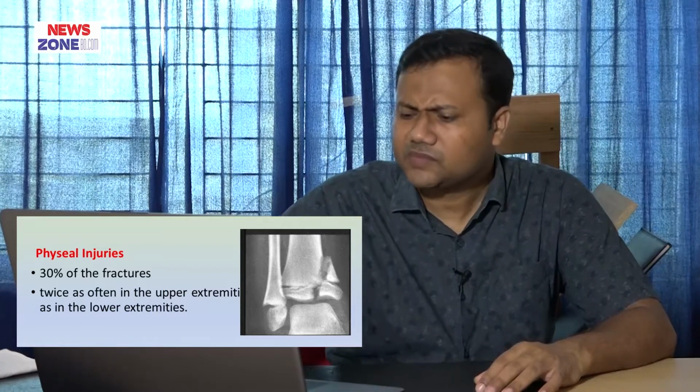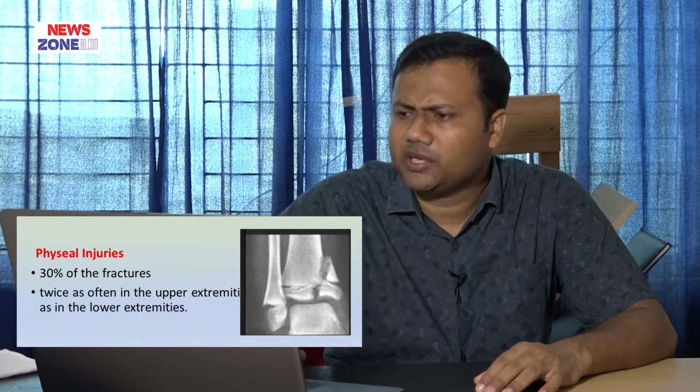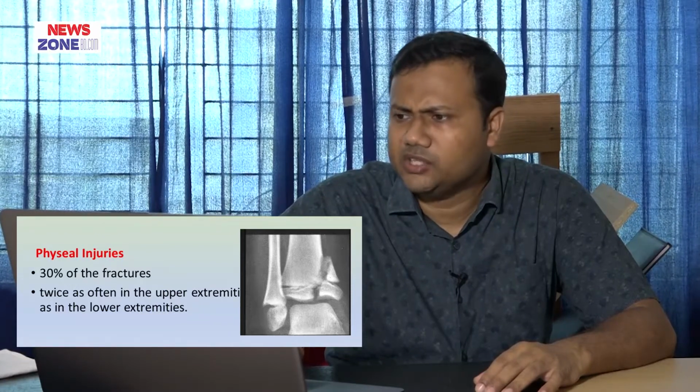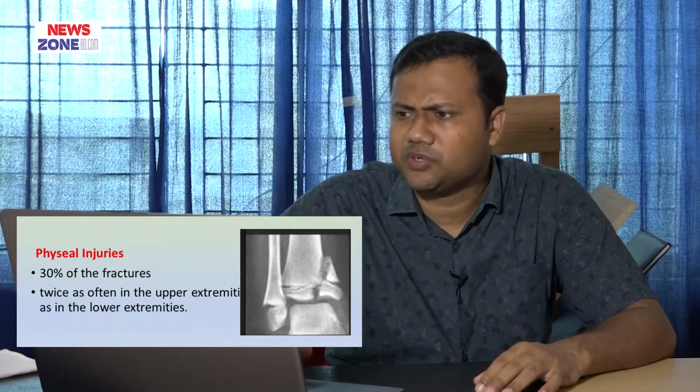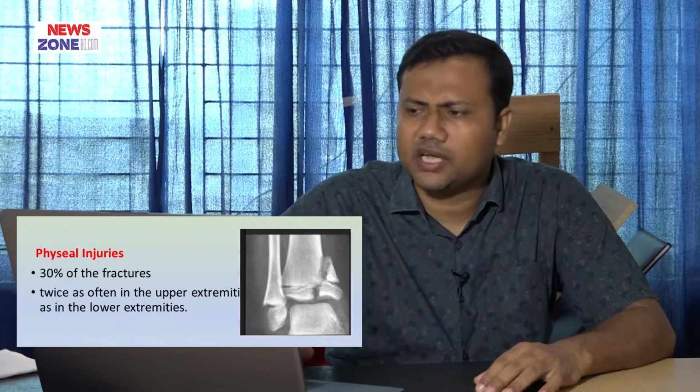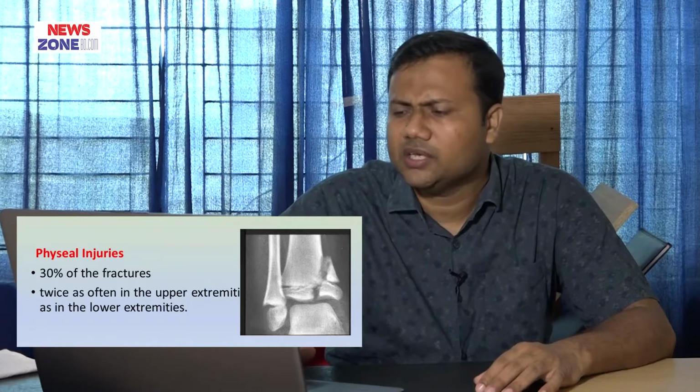Okay, here is an example of an X-ray of the ankle joint, showing a physeal injury and some displacement of the bone, and if that displacement persists and reduction is not done properly, then there is a chance of growth disturbance.